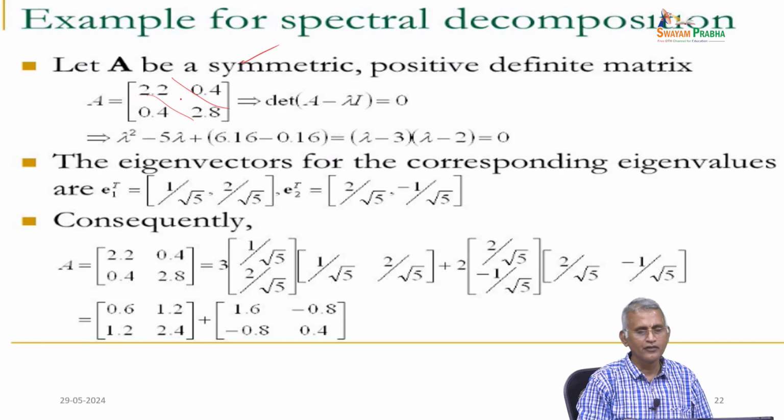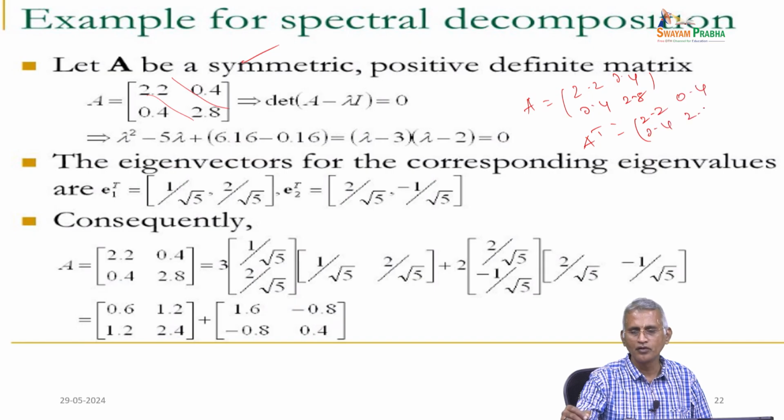Therefore, A equals 2.2, 0.4, 0.4, 2.8, and A transpose, changing rows to columns and columns to rows, gives 2.2, 0.4, 0.4, 2.8. A and A transpose are equal, so it is said to be a symmetric matrix.